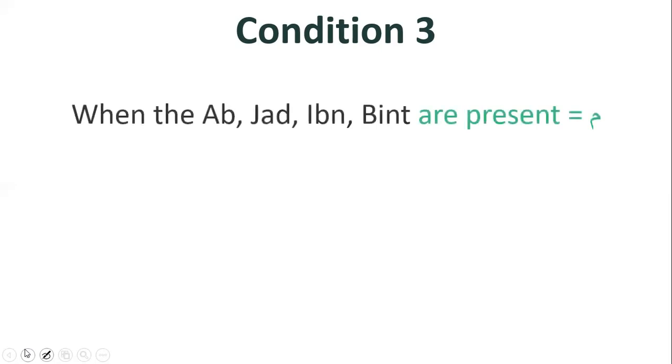Moving on to condition number 3. Condition number 3 reads, when the ab, jad, ibn, bint are present, then the akh or ukht li ummin will be mahroom, regardless of how many they are. So again, the 4 relatives that we were looking out for, ab, jad, ibn, bint, if any one of them is present, then the akh/ukht li ummin will